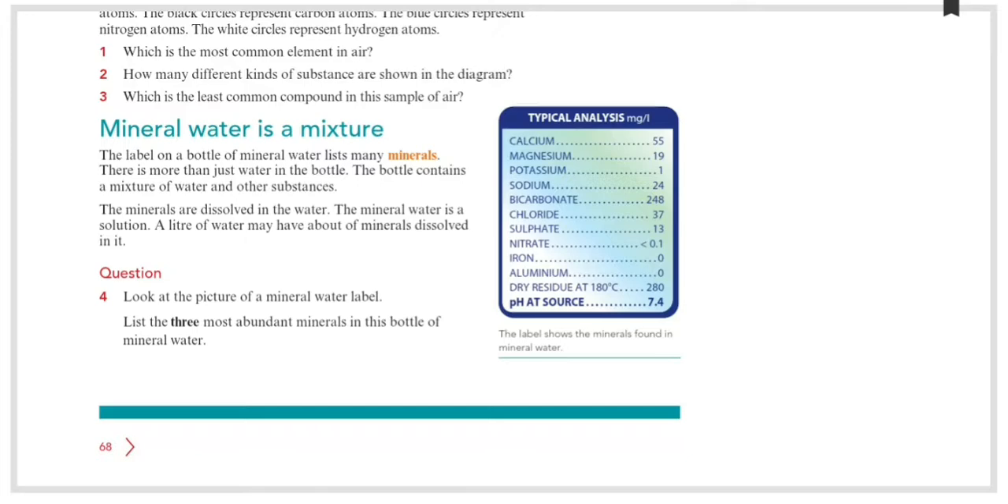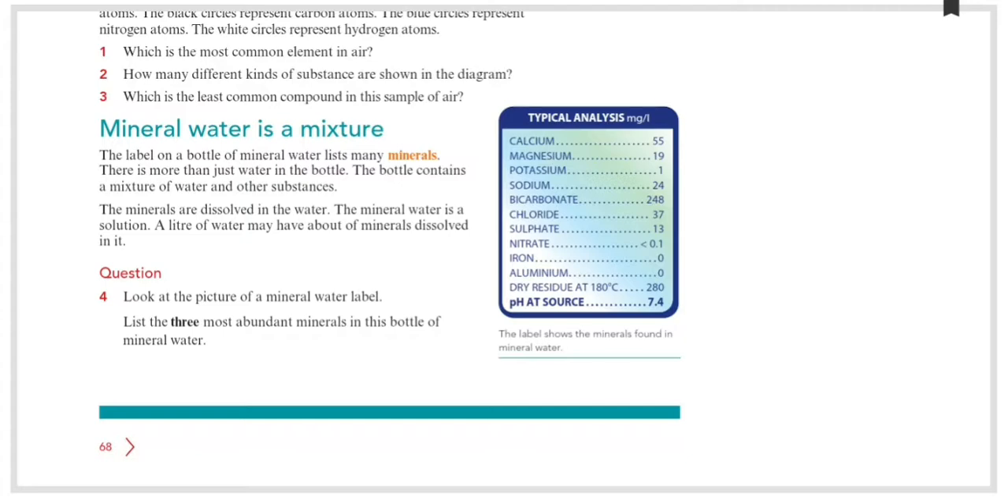Here we can see the label on the bottle of mineral water. It is a mixture of several minerals: calcium, magnesium, potassium, sodium, bicarbonate, chlorine, sulfite, nitrate, iron, aluminium, and dry residue at 180 degrees Celsius. So there is more than just water in the bottle. This bottle contains a mixture of gases, water and other substances.